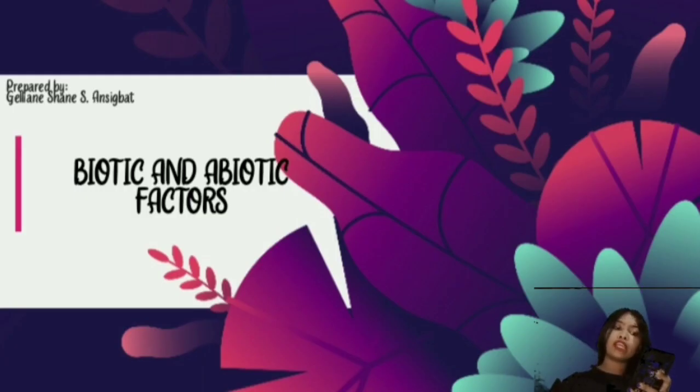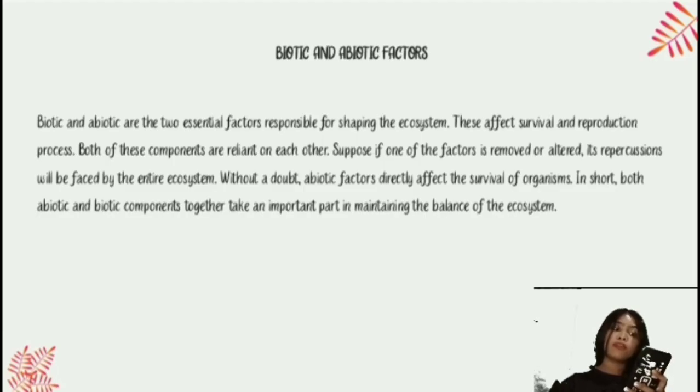So, biotic and abiotic factors. Biotic and abiotic are two essential factors responsible for shaping the ecosystem. These affect the survival and reproduction process. Both of these components are reliant on each other. Suppose one of the factors is removed or altered, its repercussions will be faced by the entire ecosystem. Without biotic factors, abiotic factors directly affect the survival of the organism. In short, both abiotic and biotic components together take an important part in maintaining the balance of the ecosystem.